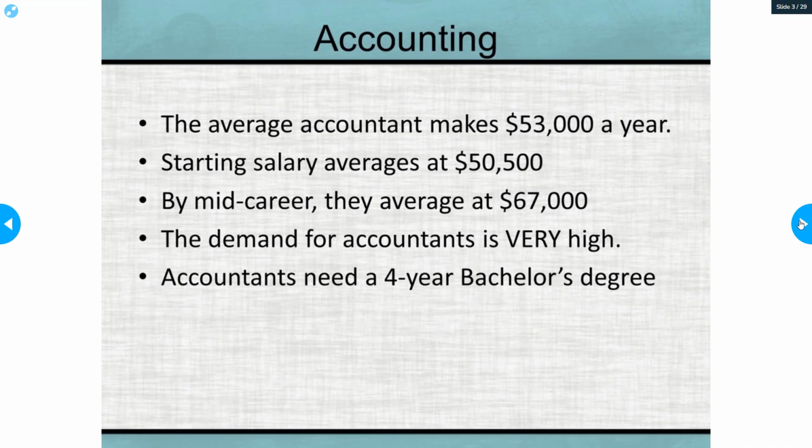An accountant makes about $53,000 a year. The starting salary averages around $50,000. Mid-career, as the accountant gets more experience, is around $67,000 a year. So an accountant job is in very high demand. You do need a 4-year bachelor degree, and if you want to move on and earn even more money, you can get a master's degree and a certificate called the CPA. With that CPA license, you become a certified professional accountant, and you can make even more money than $67,000.